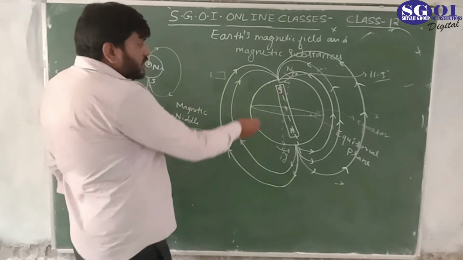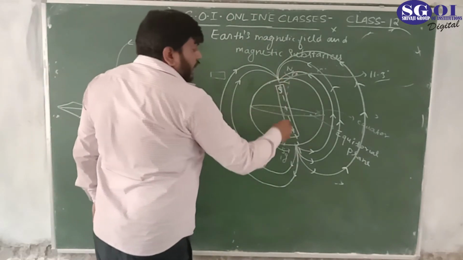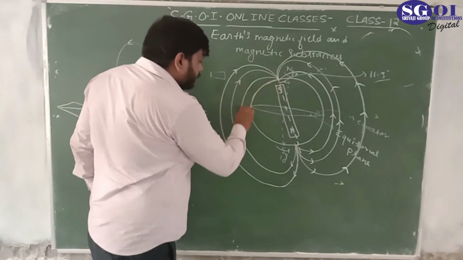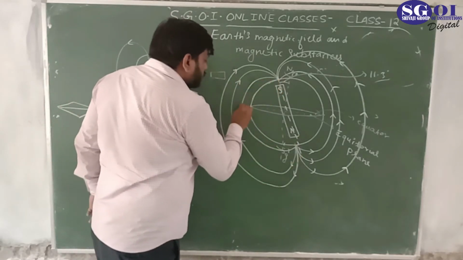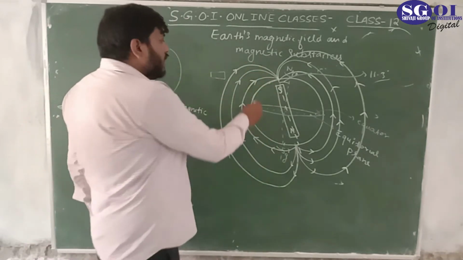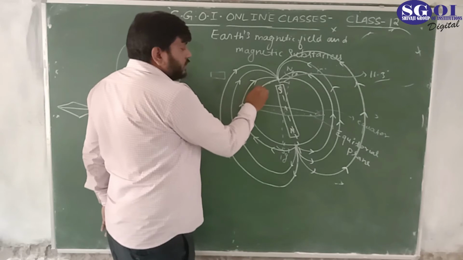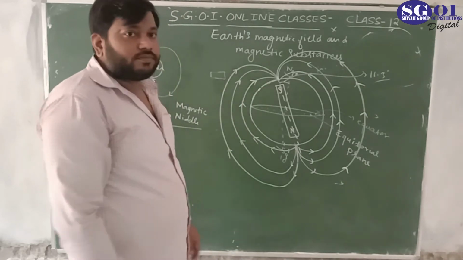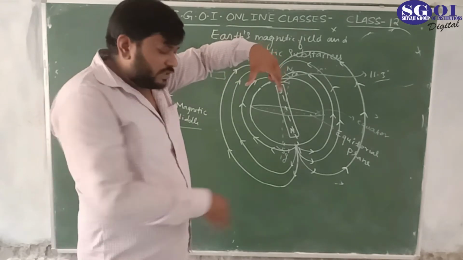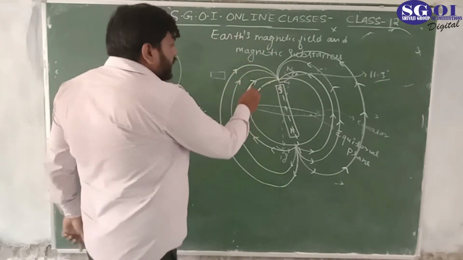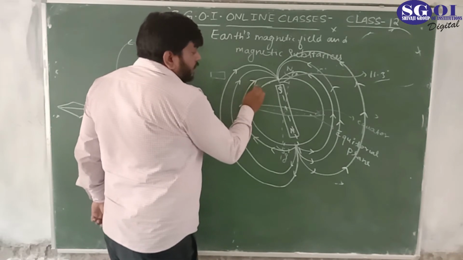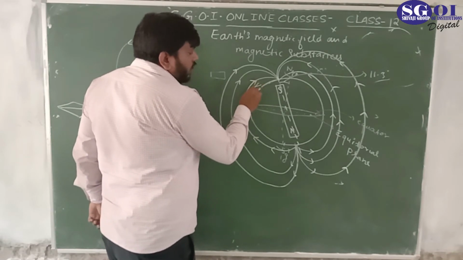We know that you are seeing here the magnetic fields around the globe. If you are at this position and you hold the dip needle parallel to the surface, then the magnetic field would be in this direction, so your dip needle would be aligned in this direction from the horizontal.